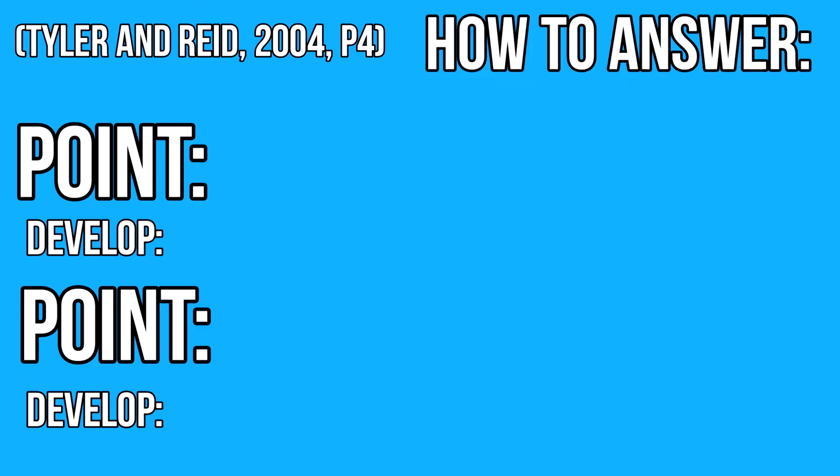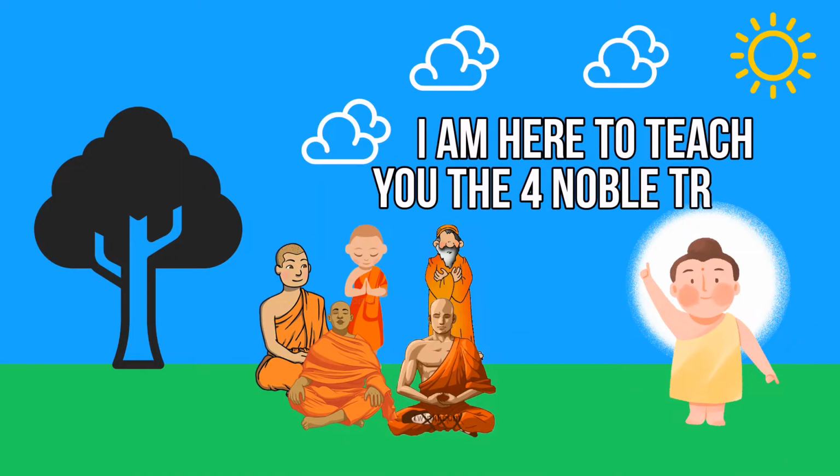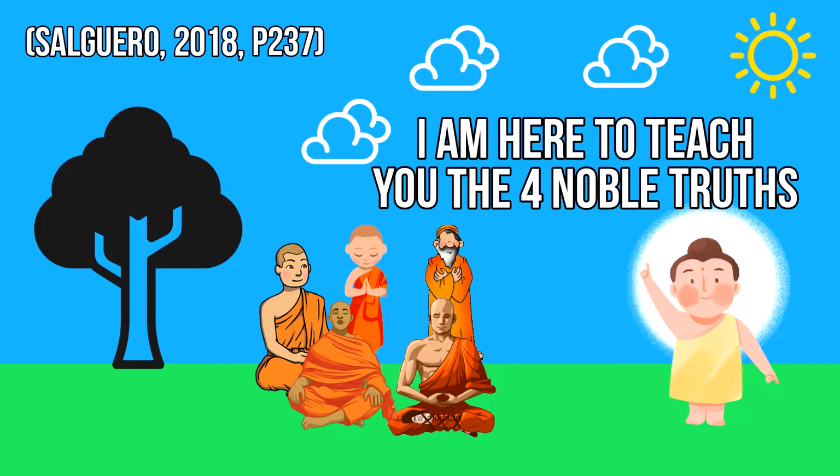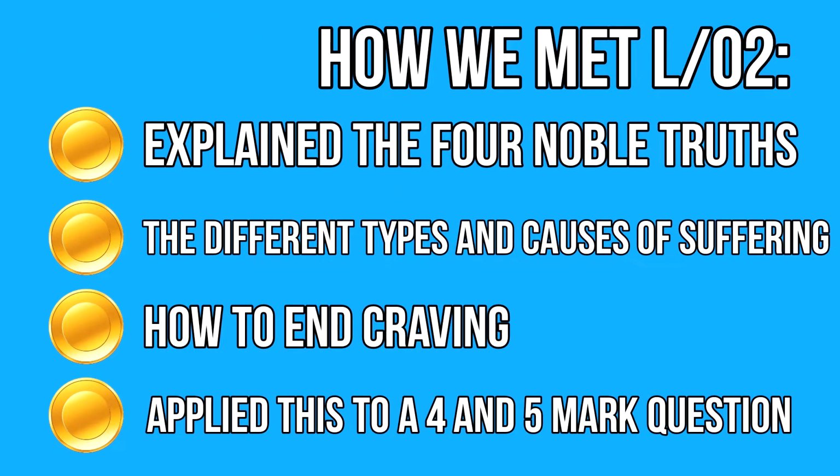In order to achieve 5 marks, the question will look very similar to this. However, it will ask you to reference a relevant scripture or a teaching of a said religion. Therefore, if we were to take the same question, but it asks something like this, we could state that Buddha delivered his first sermon of the 4 noble truths, which is the teaching, to the 5 ascetics, and this would gain the extra mark. Additionally, I've provided a reference list of quotes below in the description for learners to look at in order to answer 5-mark questions.